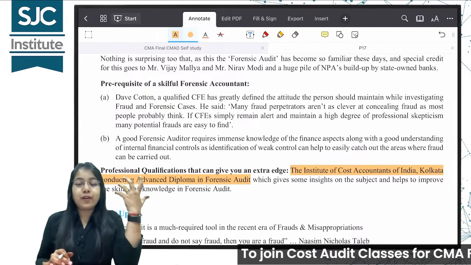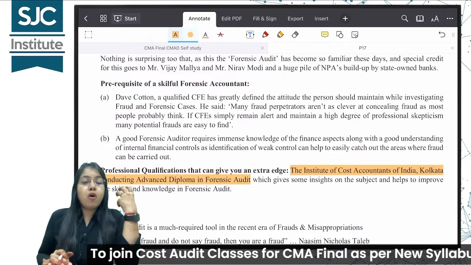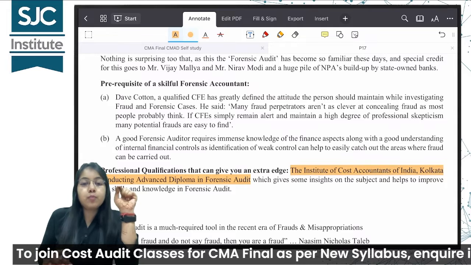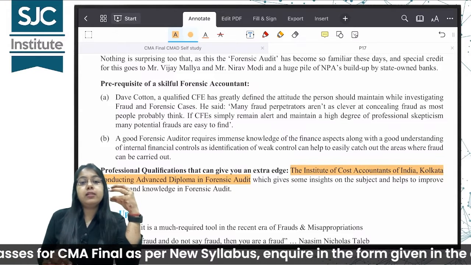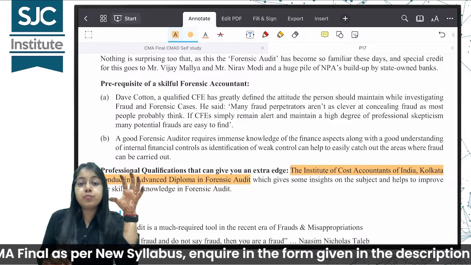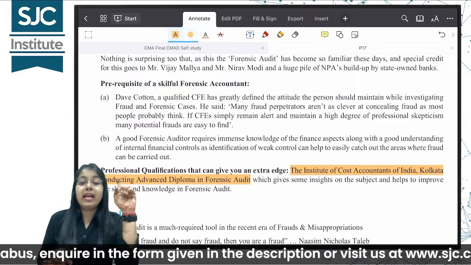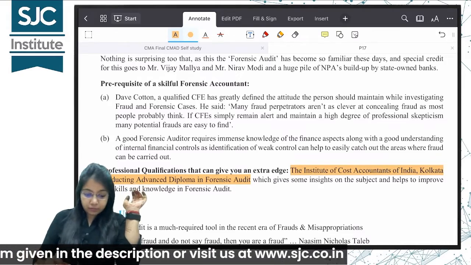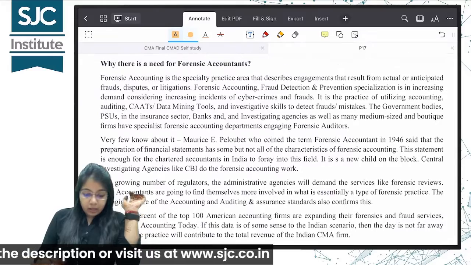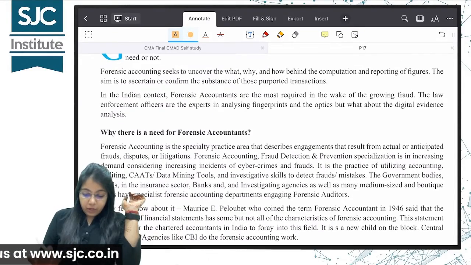So after qualifying, if you feel that you want to do some work in which very minute observation is required and going into details, if you are by nature such a person who is good at this work, you can go for forensic audit. It has tremendous opportunities, I can tell you that. Okay, this part is very easy. You can go through it.